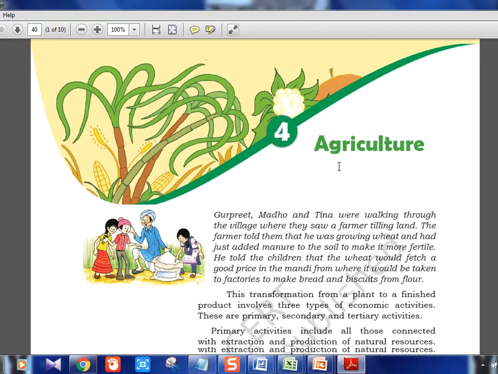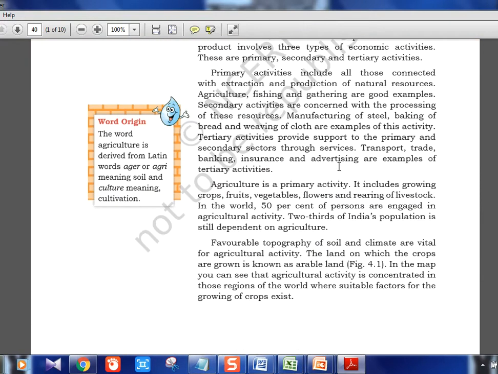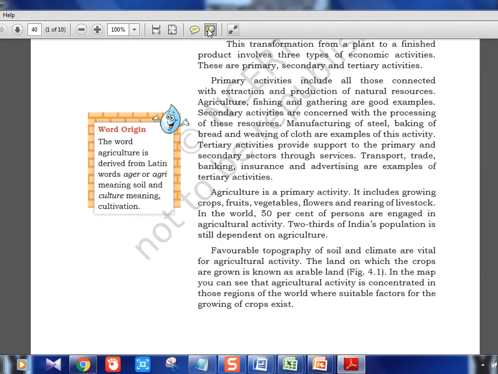So let's begin agriculture. Here they are again starting with what I told you, the primary, secondary and tertiary industries. Whatever deals with nature, extraction and production of natural resources, that is primary. Examples are agriculture, fishing, gathering, etc. Secondary activities are concerned with the processing of these resources. Whatever has been extracted from nature, we process, like the manufacturing of steel, baking of bread, weaving of cloth. Those are examples.